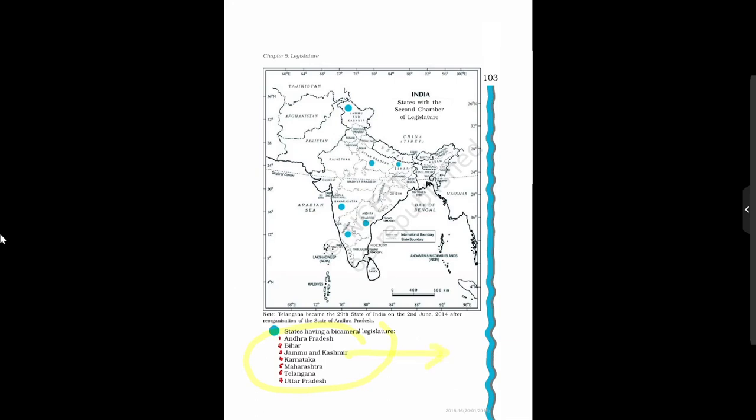Now Jammu and Kashmir, after the abrogation of Article 370, has become a union territory, but the erstwhile Legislative Assembly of Jammu Kashmir was bicameral. So from this map you can see Jammu Kashmir, Bihar, UP, Karnataka, Maharashtra and this Telangana. So all these states have a bicameral legislature, or the second chamber of the state legislature.